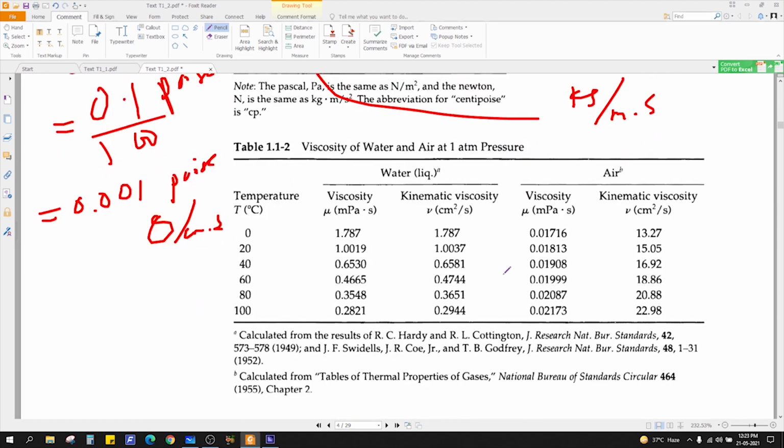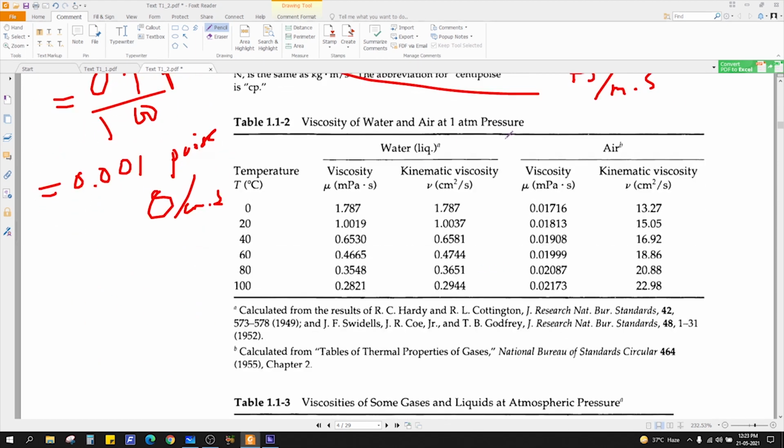Now in this table you can see the viscosity of water and air at 1 atmosphere pressure by varying the temperature. So temperature is increasing in this direction. What is happening to the viscosity of liquid? It is in the unit millipascal second, so whatever you are getting, you have to multiply with 10 to the power minus 3 pascal second. The trend is with increasing temperature at constant pressure. What is happening to the liquid water? This is decreasing, right?